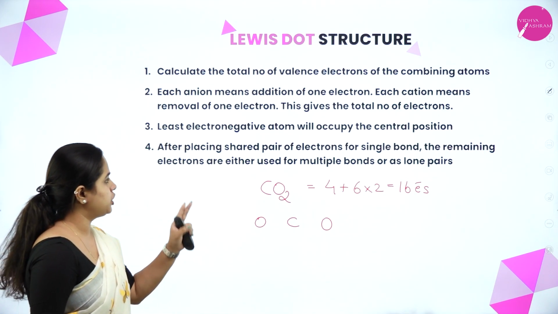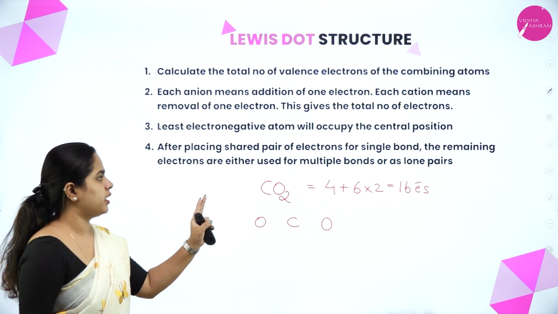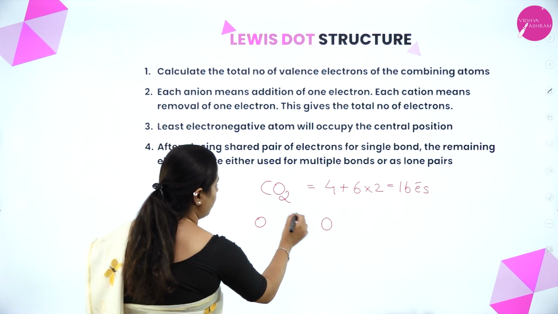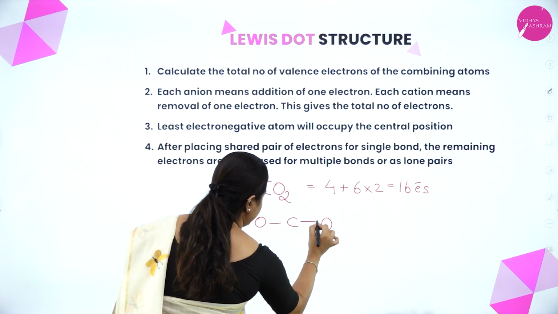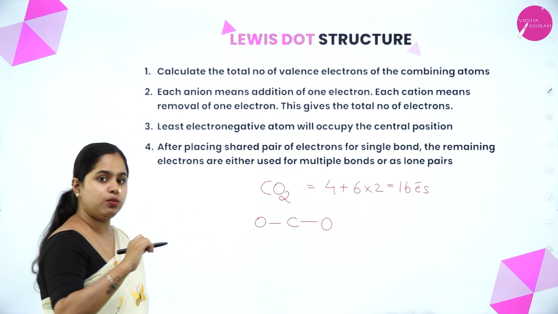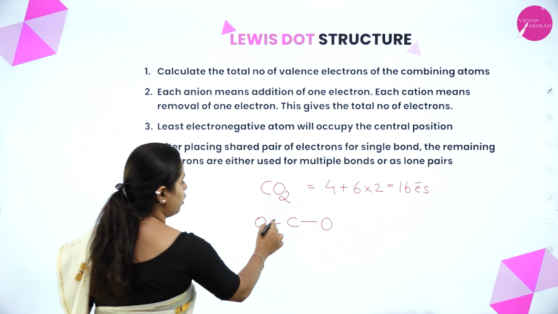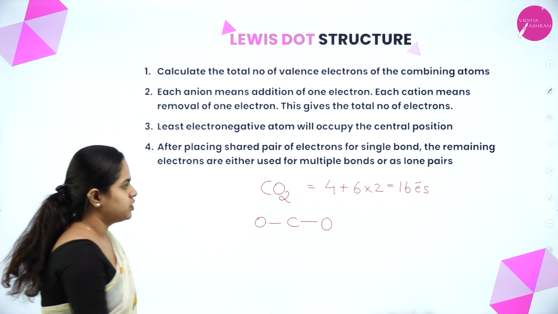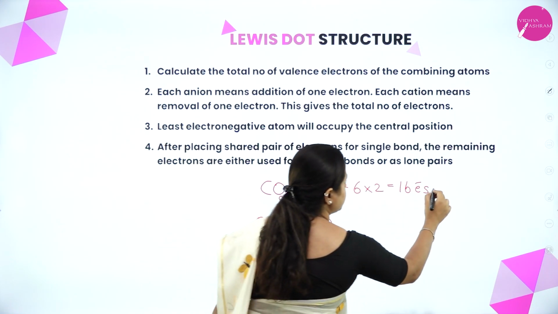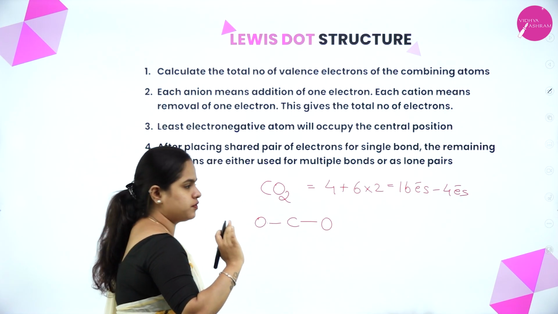Now after placing shared pair of electrons for single bond, the remaining electrons are either used for multiple bonds or as lone pairs. So what you have to do after representing this? Yes, for each single bond you have to represent 2 electrons, right? 1 and 2. So a total of 4 electrons is already gone. A total of 16 electrons were there, out of which 4 electrons I have already represented in the form of single bond.